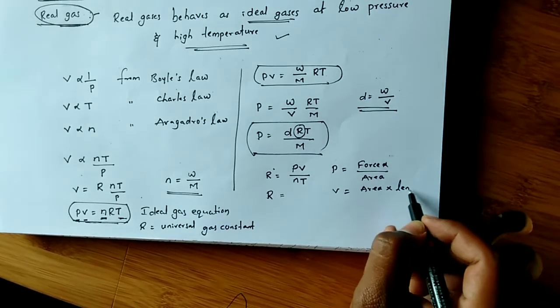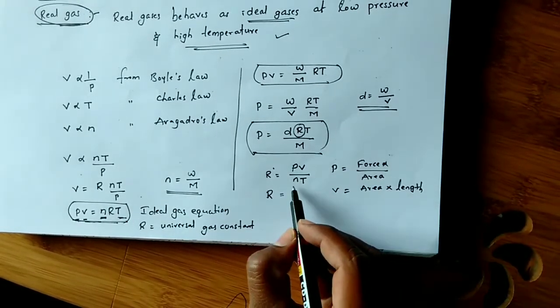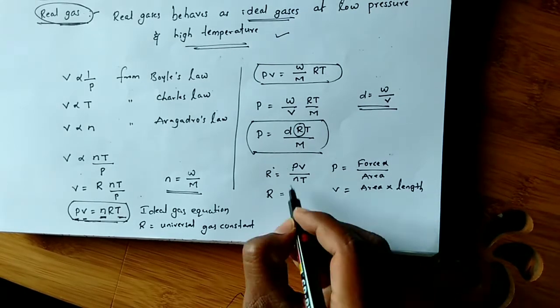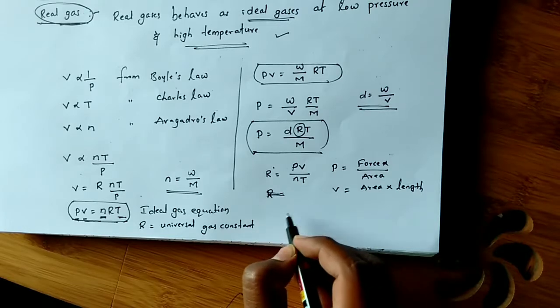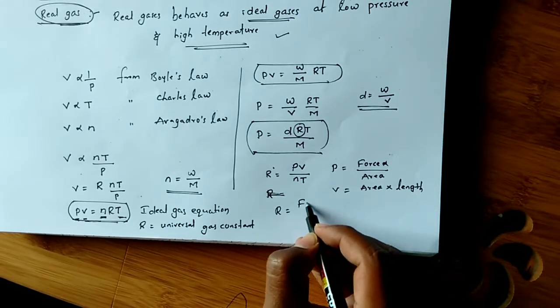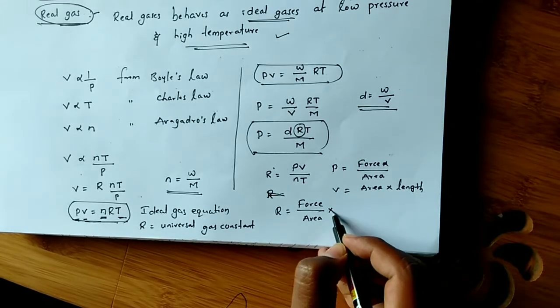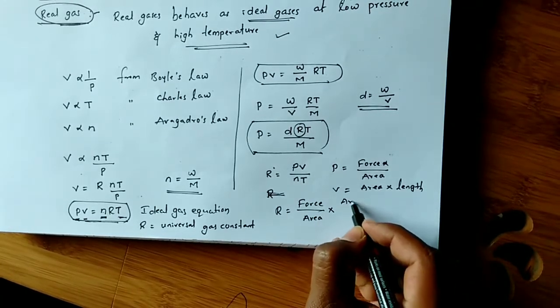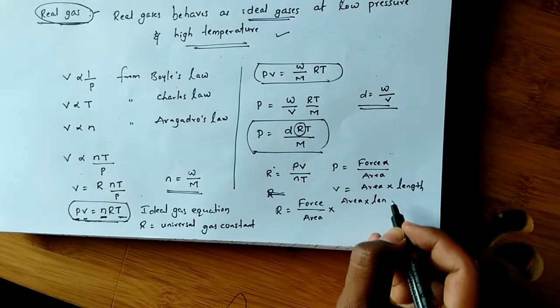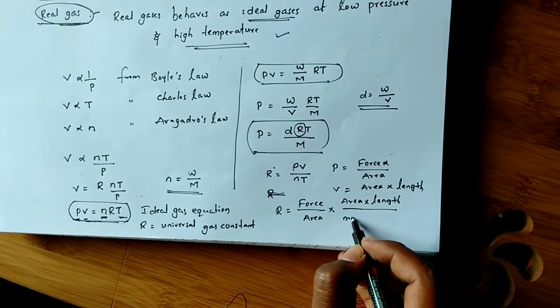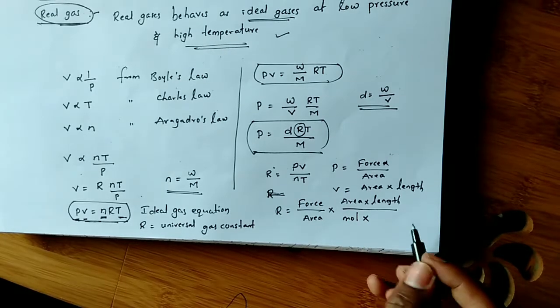Area into length. Okay, so this is number of moles and this is temperature, and substitute here R equal to force by area into volume, which is area into length, by number of moles into temperature.